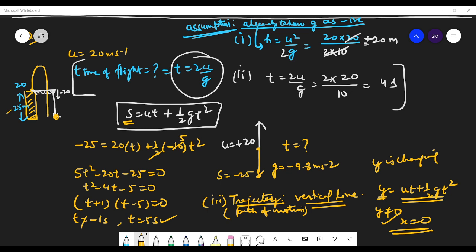Whenever you have any confusion, you can watch this video and make the notes as we have discussed. So I hope the things are pretty much clear regarding motion under gravity.